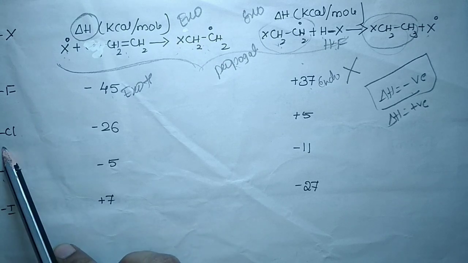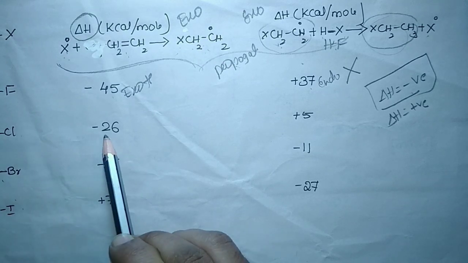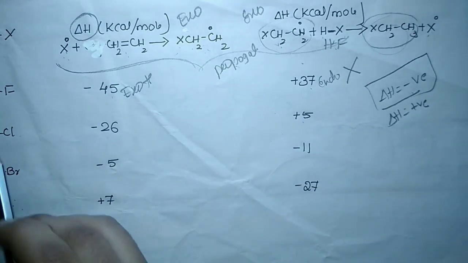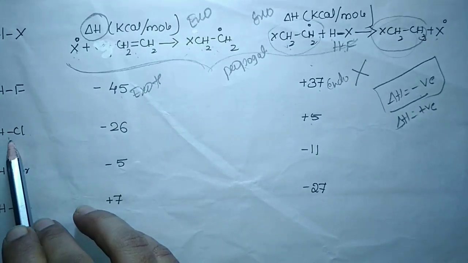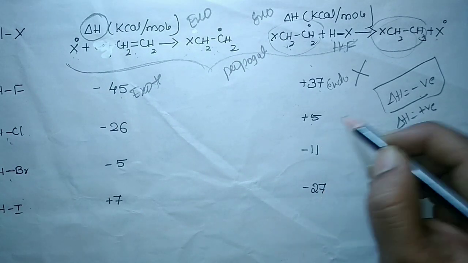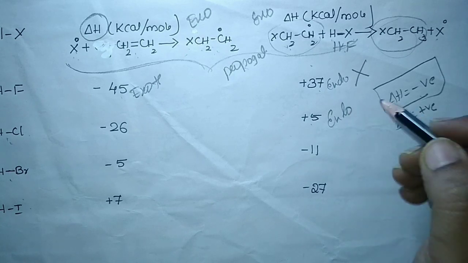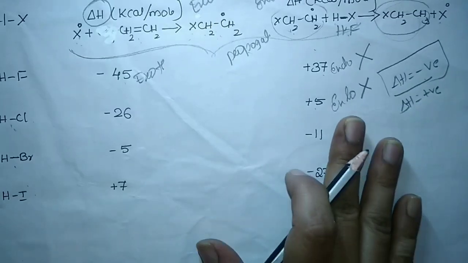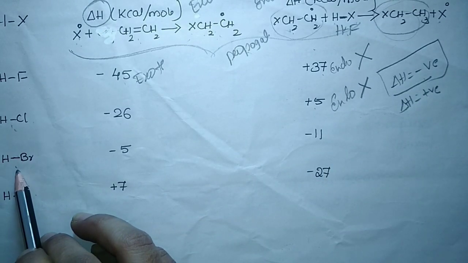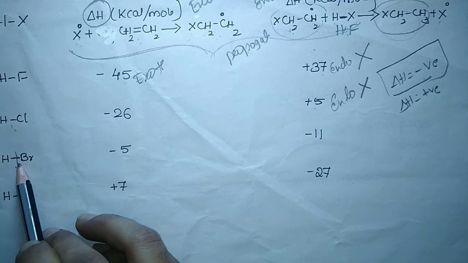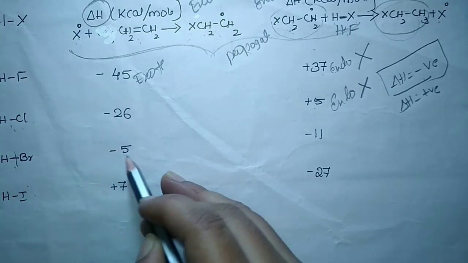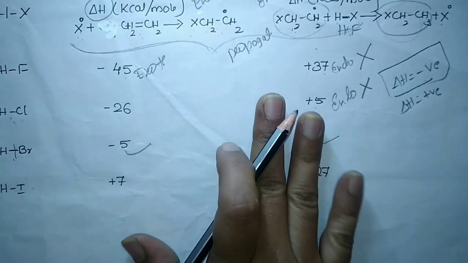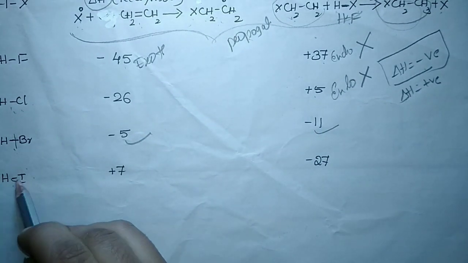Similarly, when it comes to HCl, the first step is exothermic, and in the second step, being a strong bond, I can't break the bond very easily, so I need to provide energy. This will also become endothermic, which will not favor the free radical mechanism, and this will also not follow the Kharasch effect. But when it comes to HBr, which we already studied, this bond is a little bit weak compared to HF and HCl, so both steps are exothermic and it favors the Kharasch or peroxide effect. When it comes to HI, the bond is also weak.